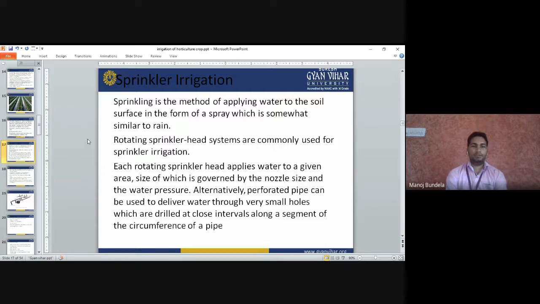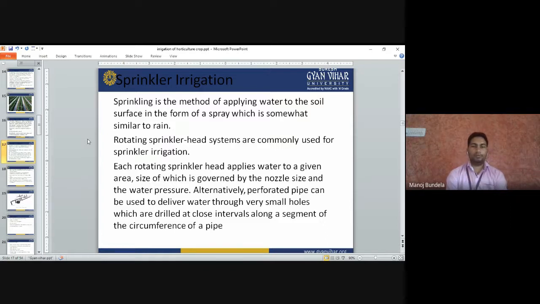Each rotating sprinkler head applies water to a given area, the size of which is governed by the nozzle size and the water pressure. So we check the nozzle size and water pressure, and according to that it covers the area. If the water pressure is more, it covers more area. If the water pressure is less, it covers less area.